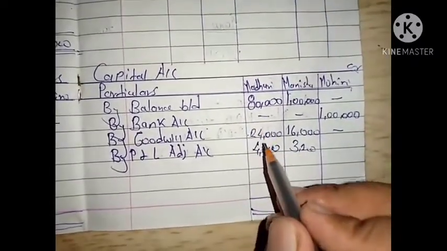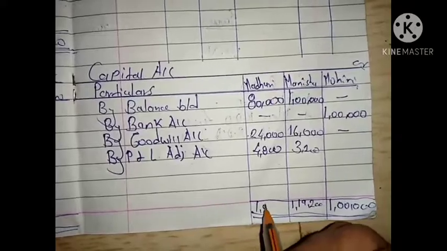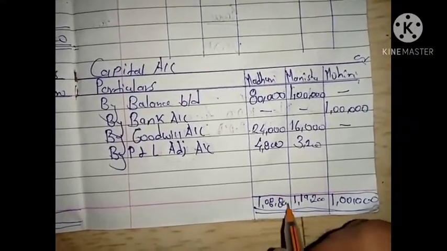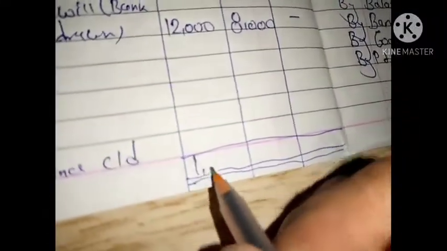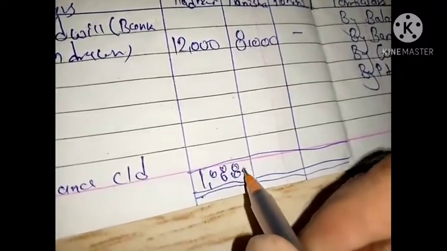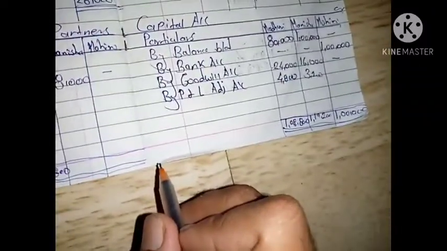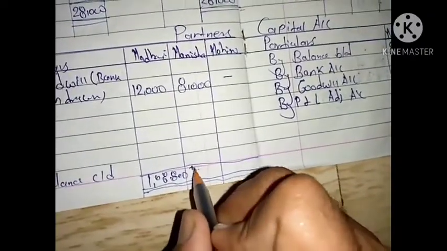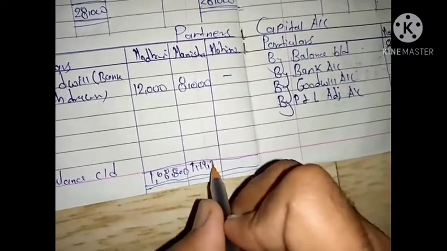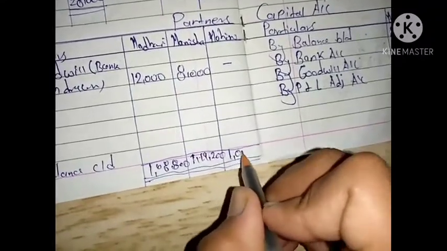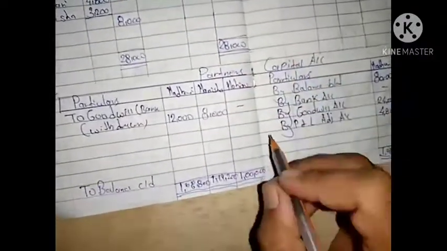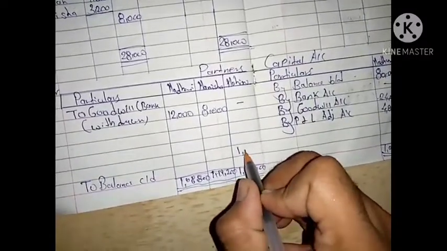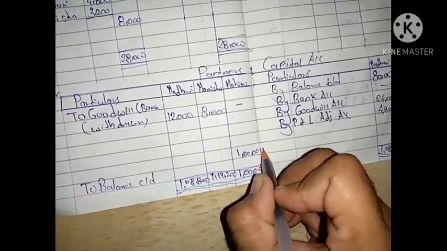Now 1,08,800. 1,19,200 and 1 lakh. Now we will deduct the amount which had been withdrawn by the new partner. We don't have any deduction, so we will write 1 lakh as it is.